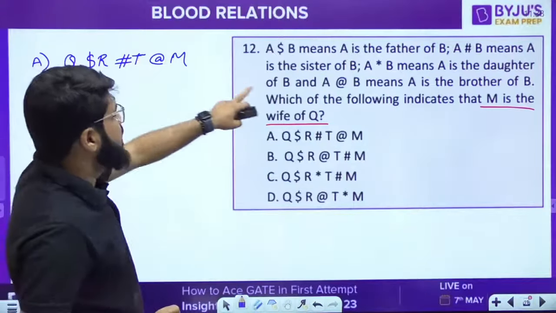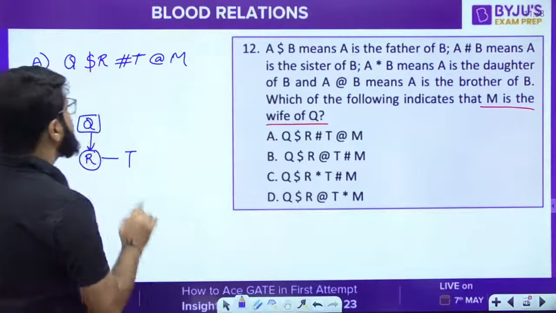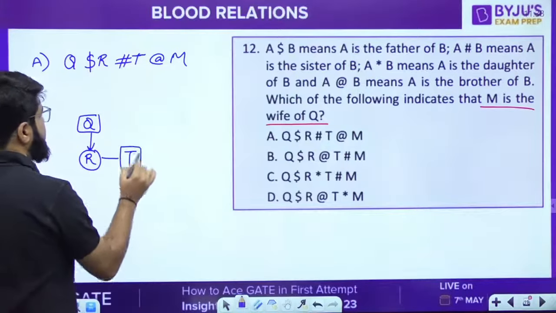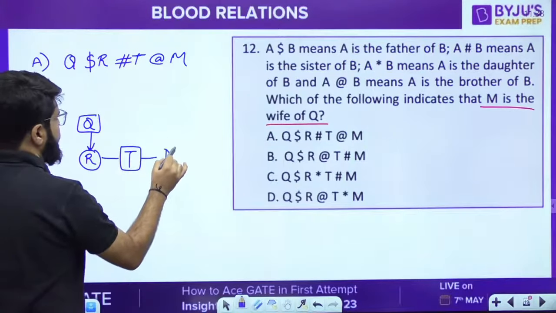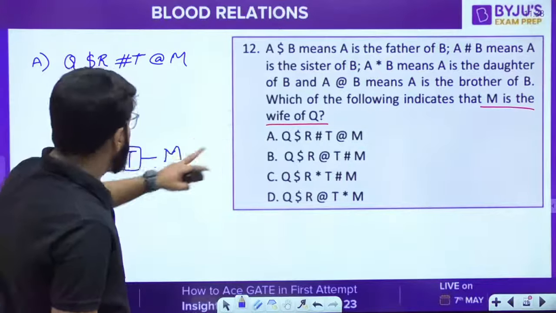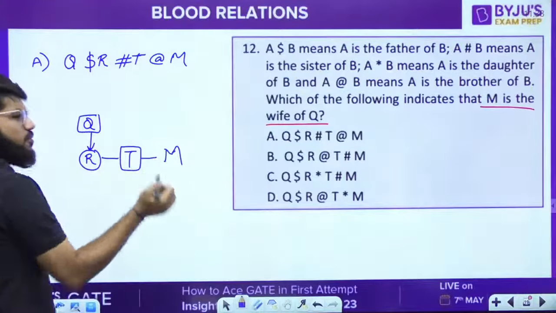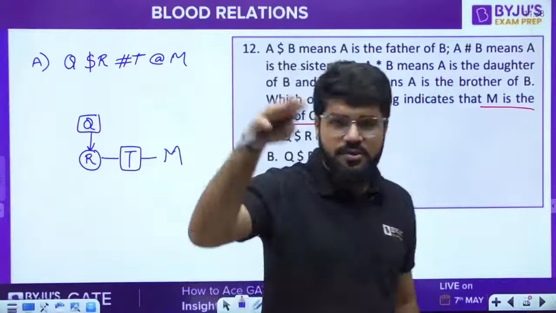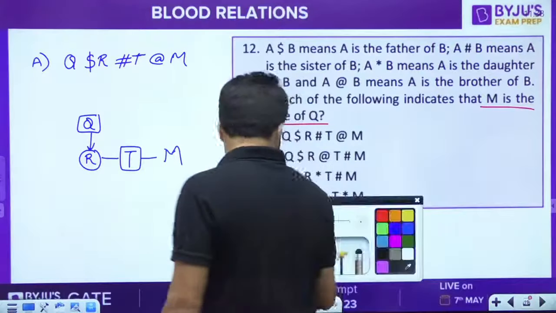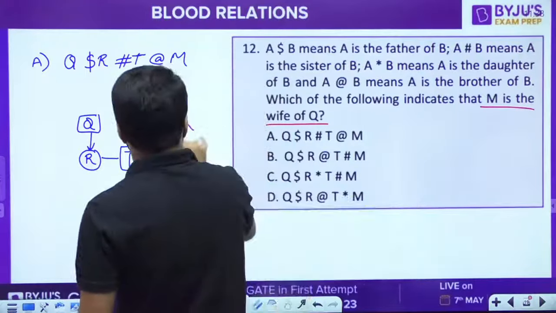Then T @ M. @ means brother. Okay, so T is the brother. Brother becomes male. Brother of M. Right. So is it possible that M is the wife of Q? Wife means same level. First of all, it is one level down, so not at all possible. Okay, so this is not correct.